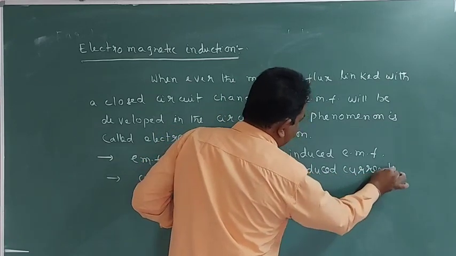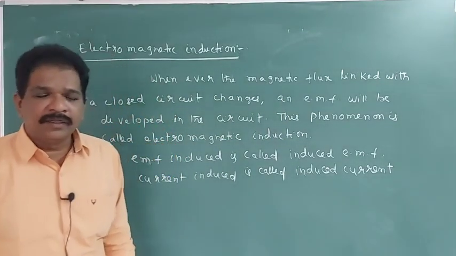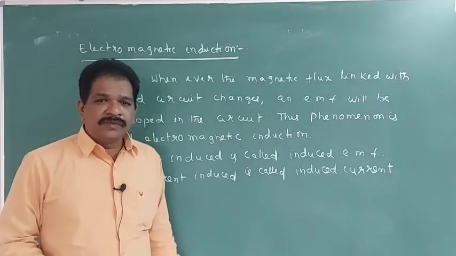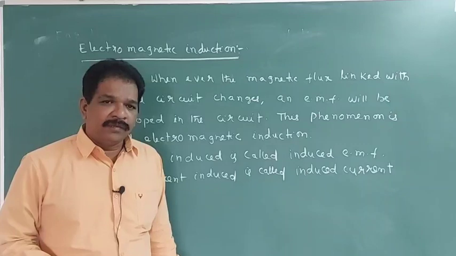Current induced is called induced current. EMF induced is called induced EMF.